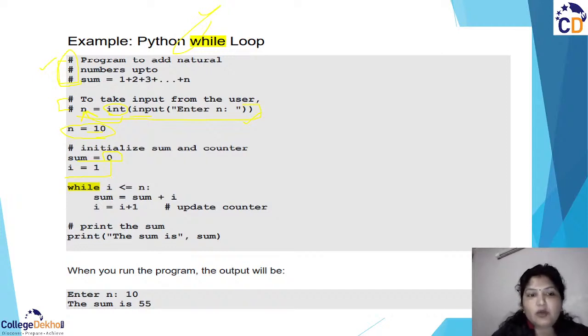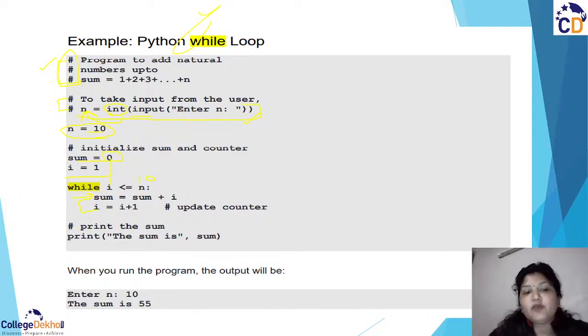Currently i is 1, and the value in n is 10. So 1 is less than or equal to 10, yes, the condition is true, then it goes into the next part of the while loop. You may notice this is the block of the while loop, because it follows a certain indentation, right?